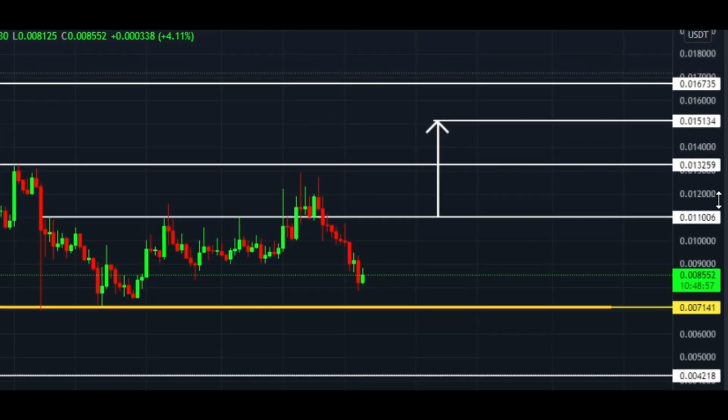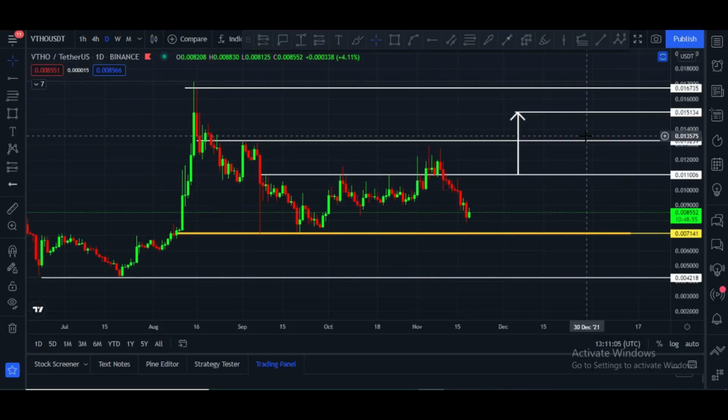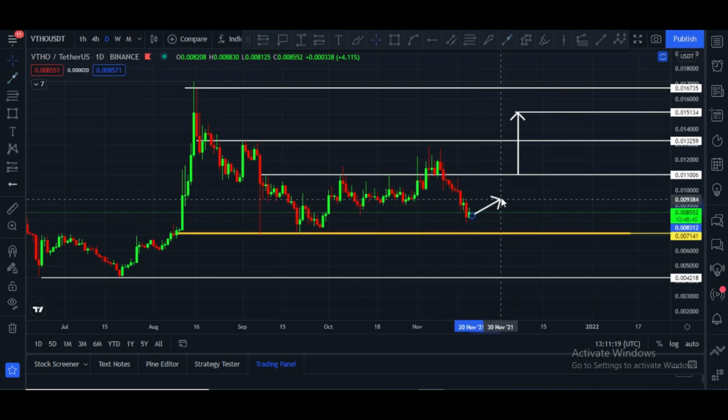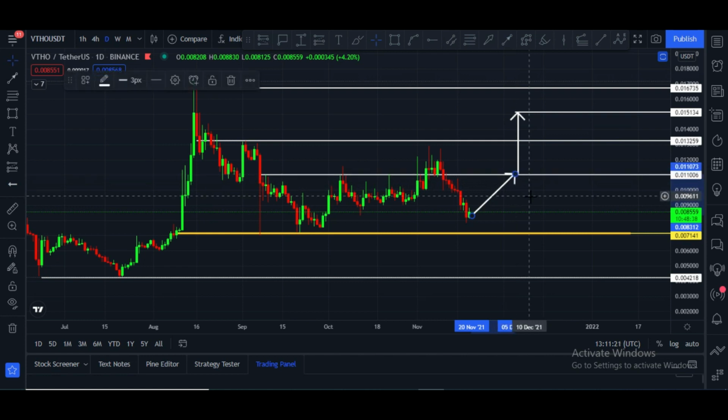$0.01513. 1.5 cent will be the target, but before this it has to break this major resistance, which is at the 1 cent price area. Maybe price can do that kind of action. After touching this, price will boost, and after that it is going to hit these targets, but we have to